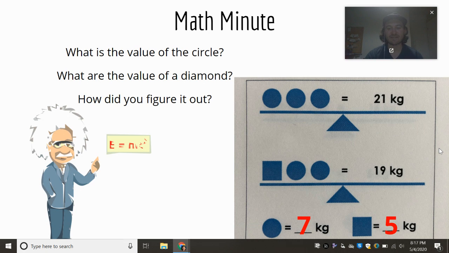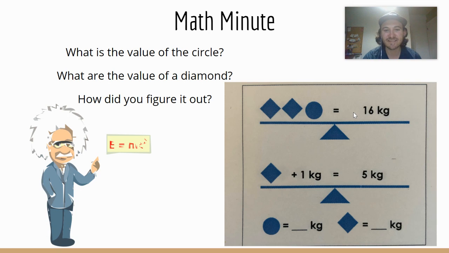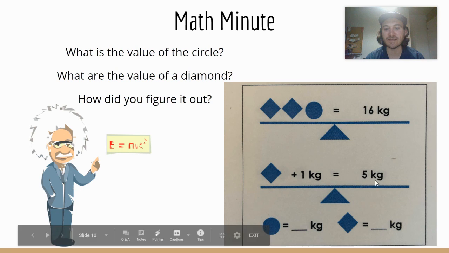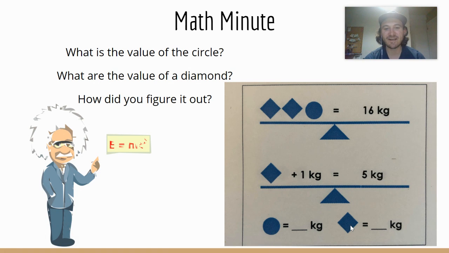Our next math minute today: here we're back to our circles and diamonds. So we have 2 diamonds and a circle equals 16 kilograms, and a diamond plus 1 kilogram equals 5 kilograms. How much do these circles and diamonds weigh on their own? Looking forward to seeing your answers here.